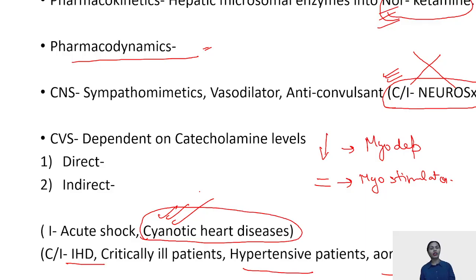It is ketamine which has to be used in those cases because the right to left shunt is decreased, as the systemic vascular resistance is increased. I hope there are a lot of questions on this very page: how it acts on the cardiovascular system, what the indications and contraindications are, and the formation of norketamine.